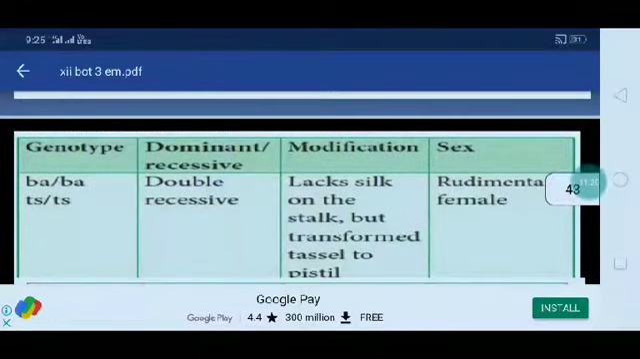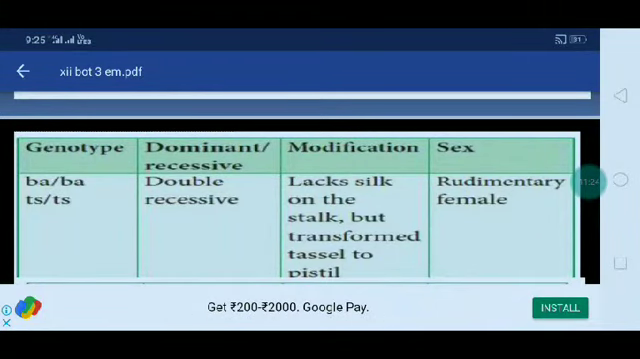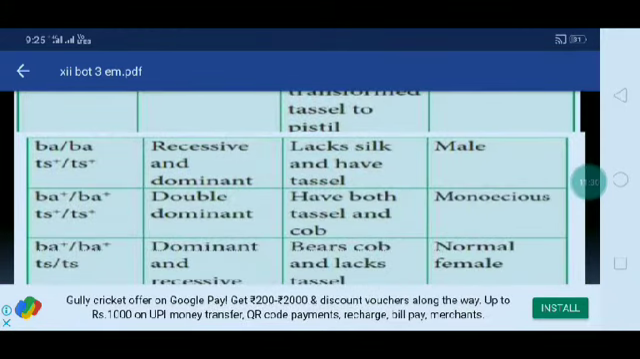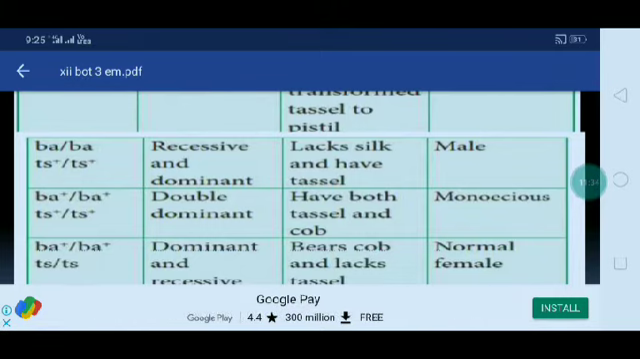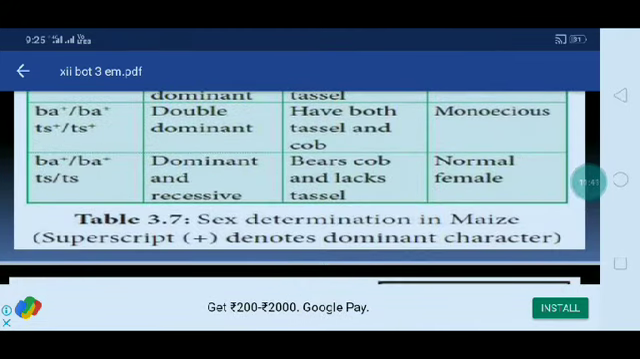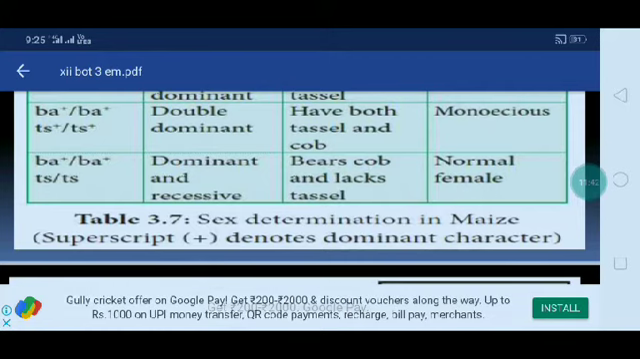Here there is the genotype ba ba ts ts, double recessive. There is lack of silk on the stalk, and the tassel is transformed to pistil, rudimentary female is that. Then ba ba Ts Ts, recessive and dominant, lacks silk and has a tassel, male. Ba Ba Ts Ts, double dominant, has both tassel and cob, monoecious plant. Ba Ba ts ts, dominant and recessive, has a cob and lacks tassel, normal female is that.